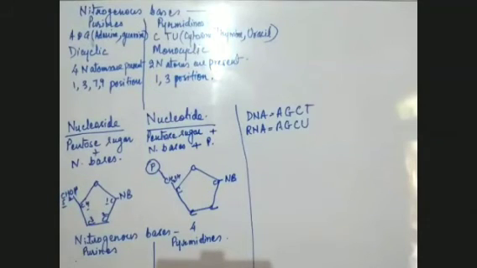So these are nitrogenous bases, which are 4 in number and of 2 types, purines and pyrimidines, and this is the difference between the two. Any problem in this? Any doubt? Which part do you want me to repeat, beta?